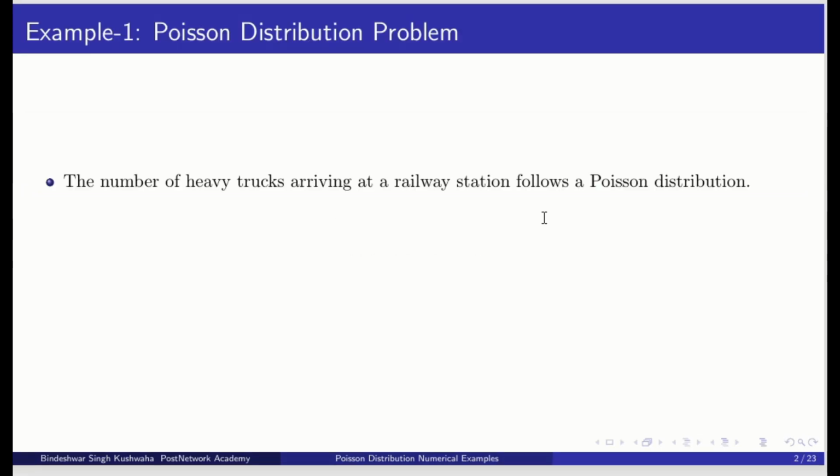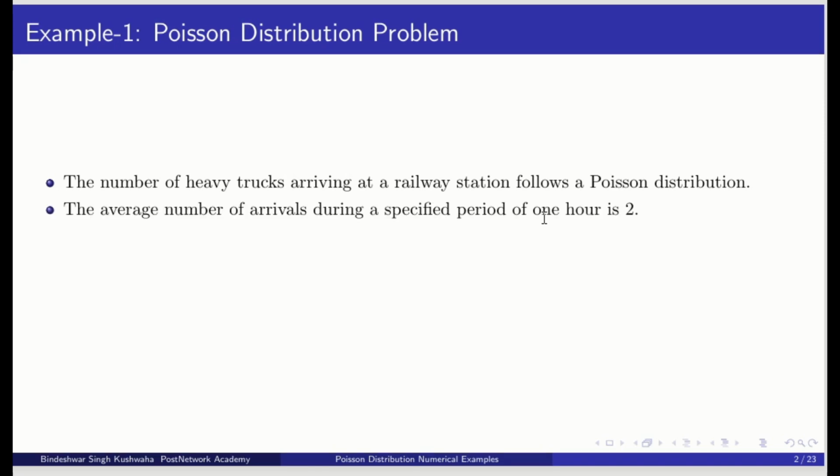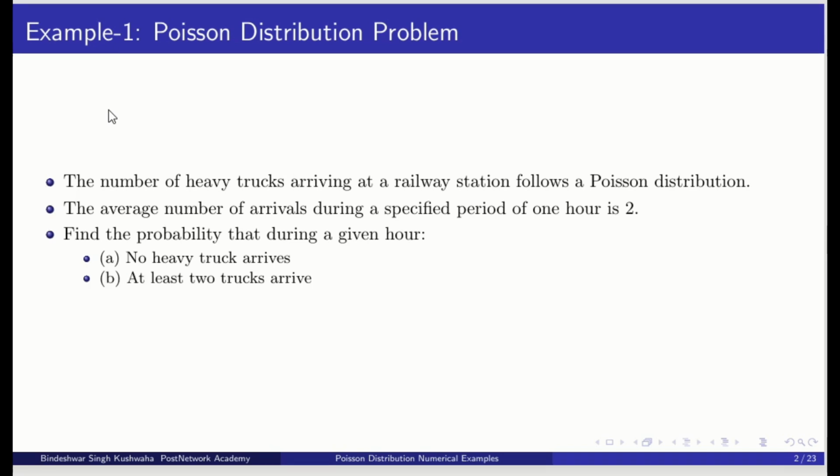So first example, the number of heavy trucks arriving at a railway station follows a Poisson distribution, and the average number of arrivals during a special period of 1 hour is 2. So we will remember this one. Basically this is lambda. Now find the probability that during a given hour no heavy truck arrives, and at least 2 trucks arrive. So here, as I have told you, this is the value of lambda and we will use it to solve these two problems.